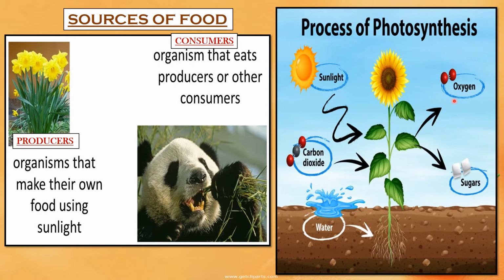This food is utilized by the plant for its growth and the rest of the food gets stored in different parts of the plant. We eat these parts as vegetables, fruits and cereals.